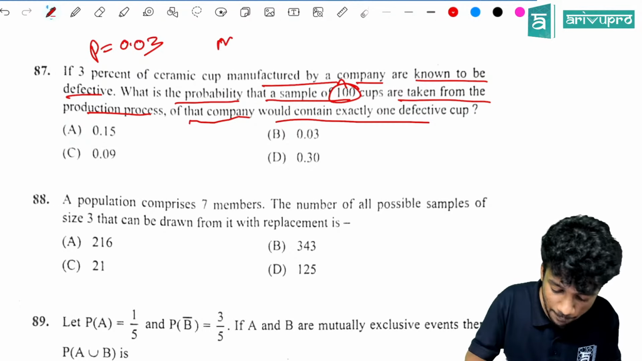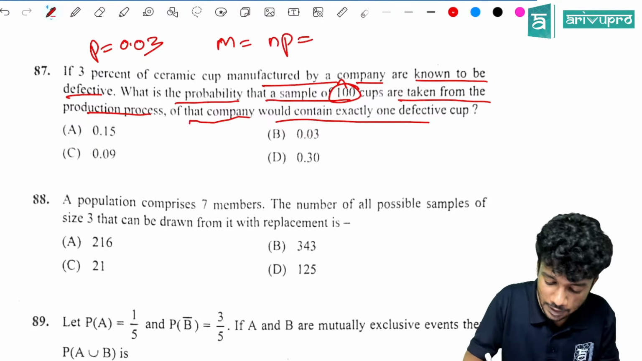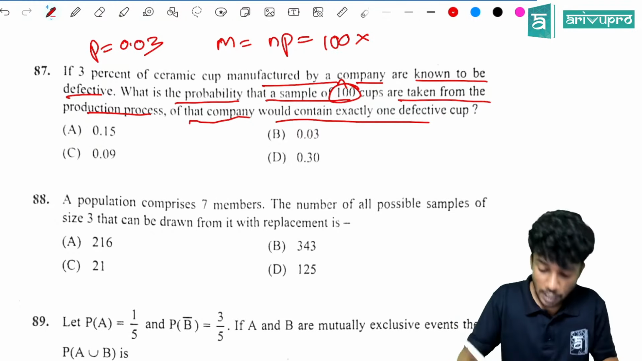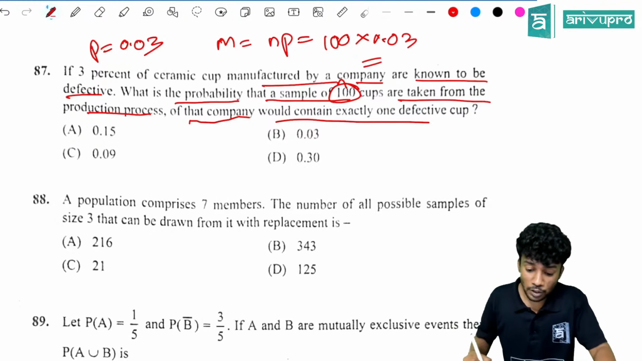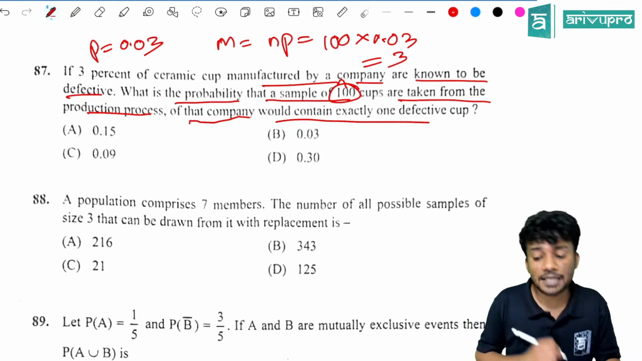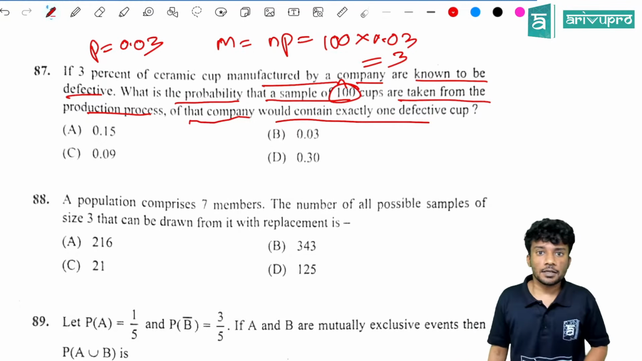First we will find m. m is equal to NP. That is 100 into 0.03, which is equal to 3. NP is equal to 3.